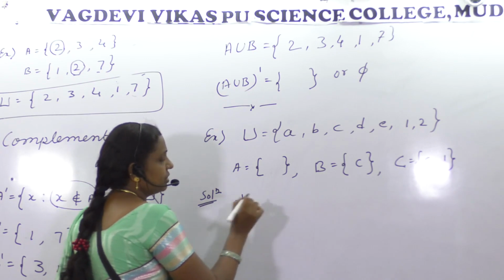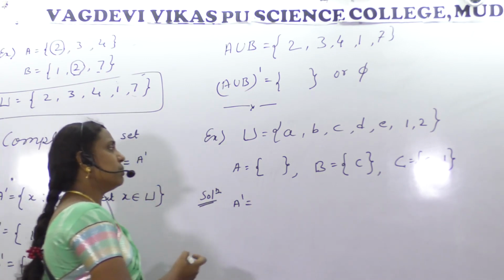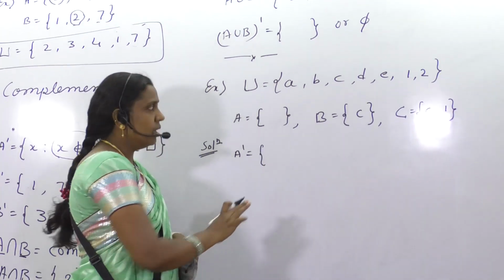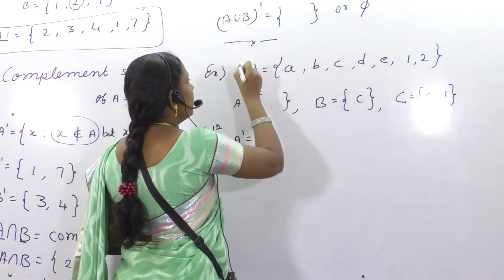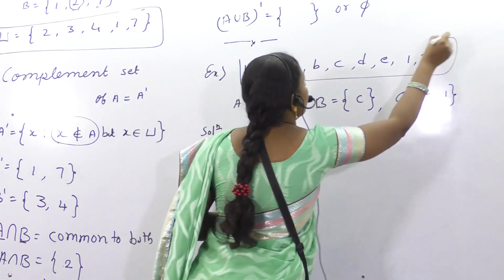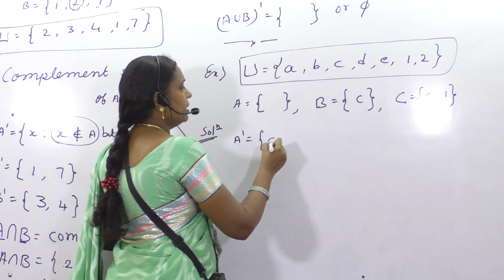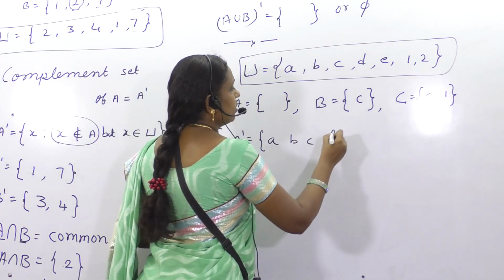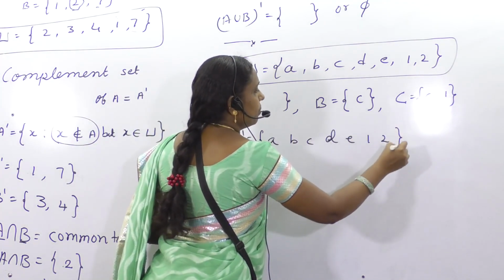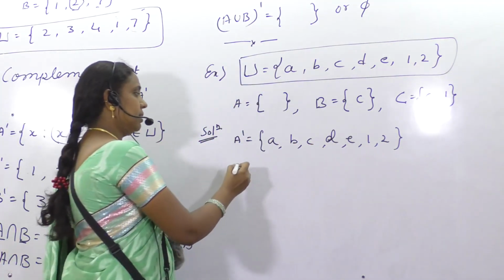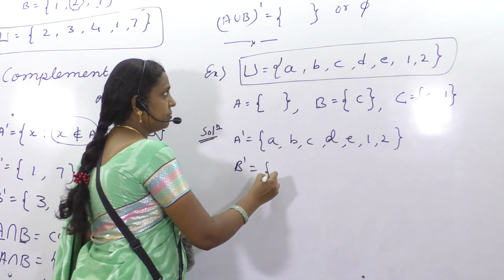So suppose you are asked to find A dash. A dash means what? A is the null set. The null set should not be there, which means compare with U, the universal set. So except the null set, what are the elements? A, B, C, D, E, 1, 2. Am I right?